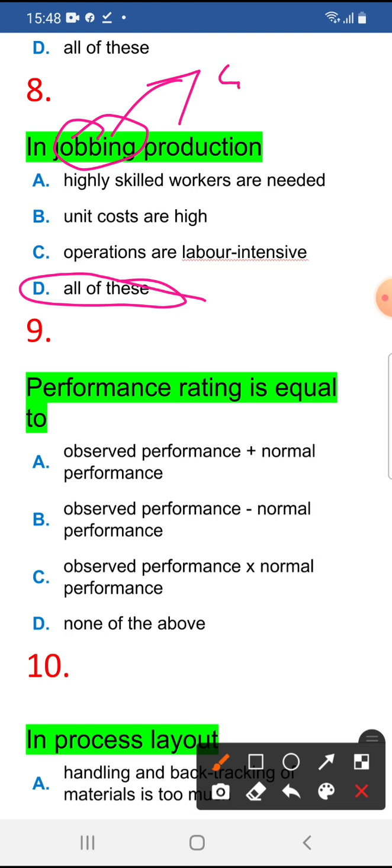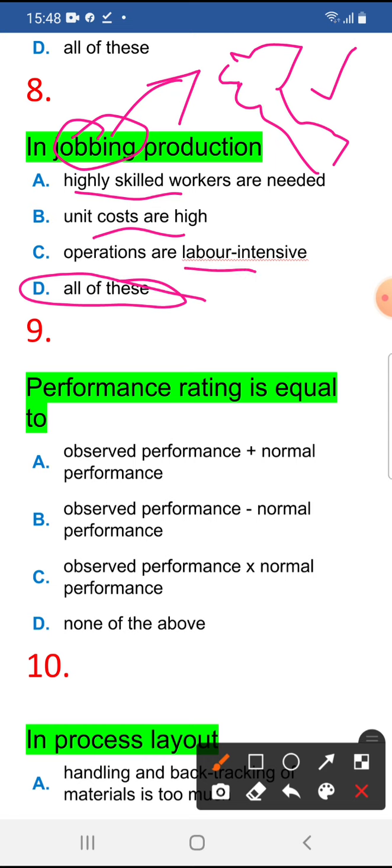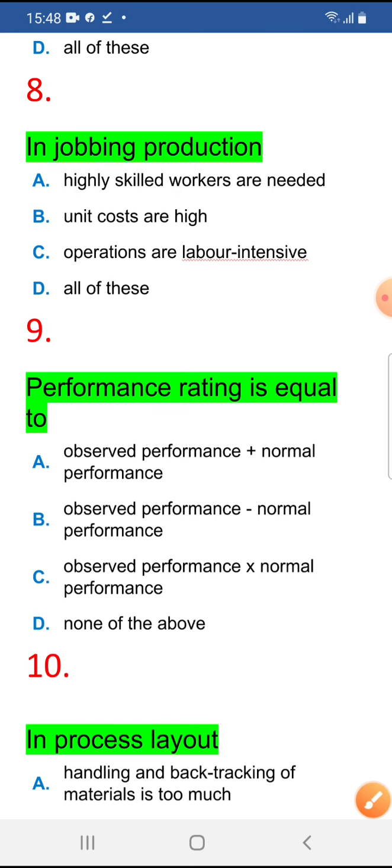Suppose you want to prepare a statue of some unknown person, some person in their village. So he has some kind of shape and all this. It's not a standard. So for that, highly skilled workers are needed and unit costs are high. They ask for only one or two products, statues only. That's why the cost is high, and operations are labor intensive. So all of these are correct. You understand? I think so.